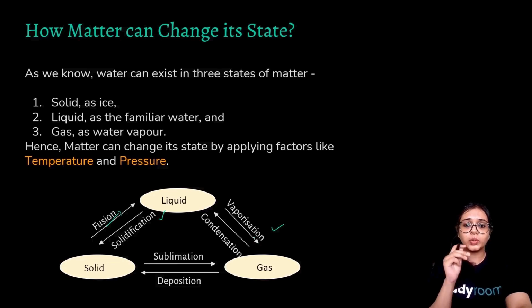Now there is a very unique thing which also happens. The solid state can also convert into a gaseous state without reaching the liquid state. This happens in a few substances. We will see that later. So solid changes into gaseous state with the process called sublimation, and the process when gas changes into solid is called deposition.